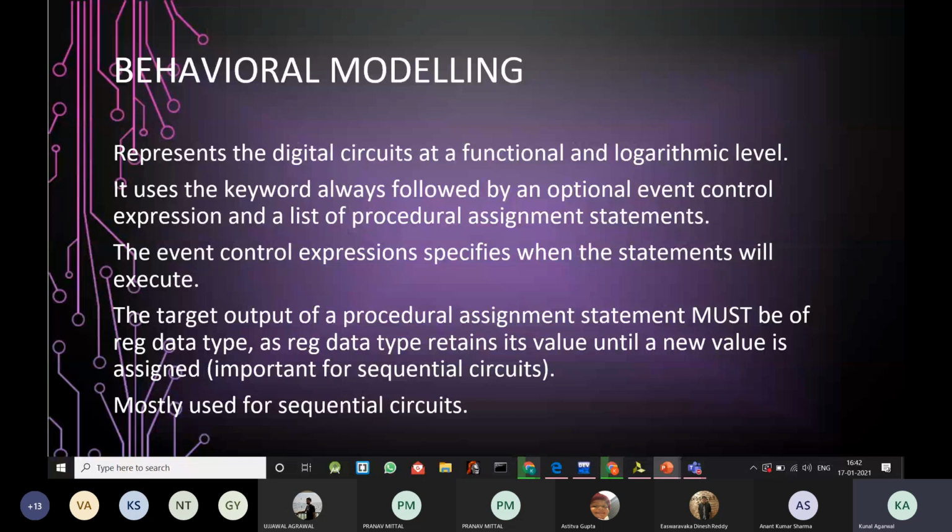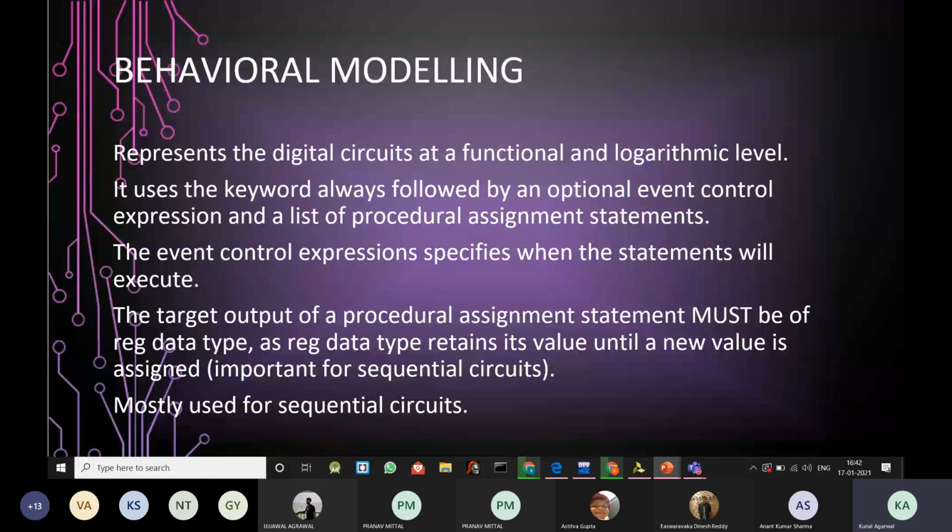So what's the uniqueness that reg data type provides? The register data type retains its value until a new value is assigned. So this fact is the most important fact in the case of sequential circuits. The output value must be retained, as the previous output value can affect the current output of the circuit. So we want that the previous output values are retained. So in that case, we must use a register data type.